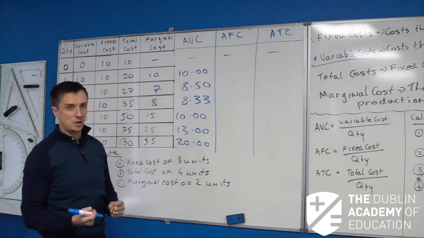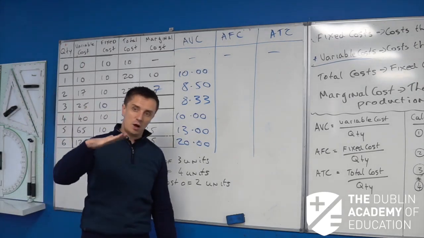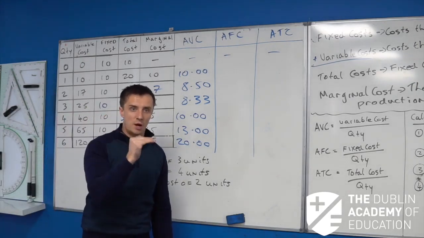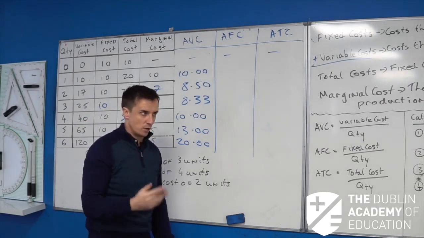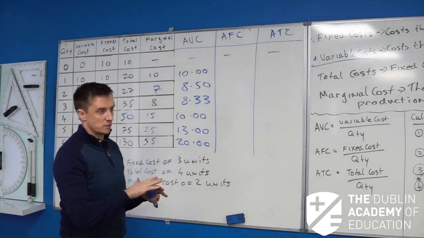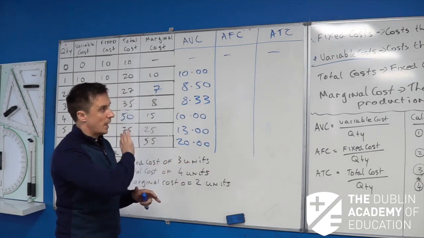What's our average fixed cost? Okay, so remember again, your average fixed cost. This is always going to be dropping. It's always going to keep getting less and less and less the more you make. Because remember, guys, fixed costs will start to fall as you start to produce more units.